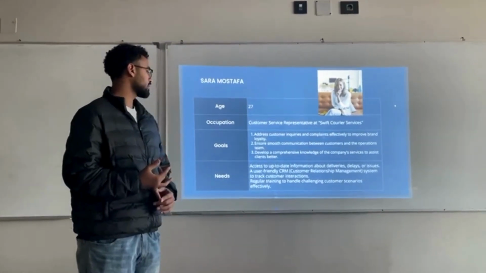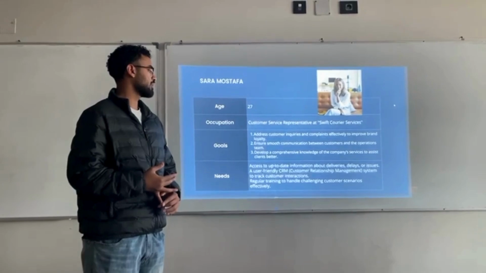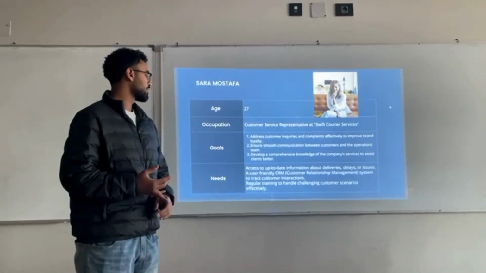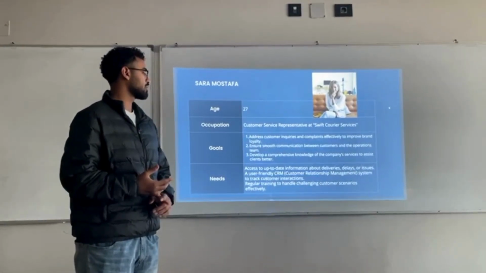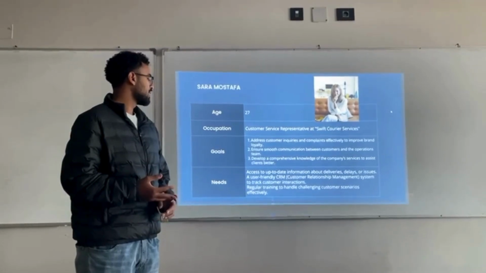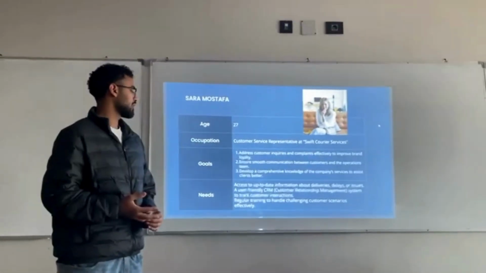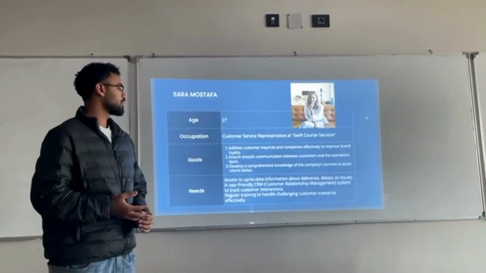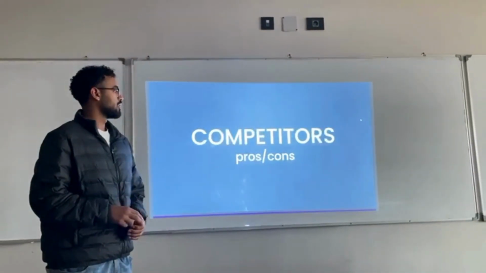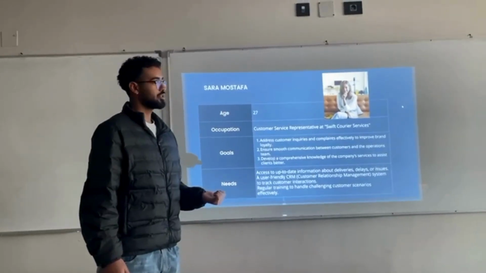Her needs are access to up-to-date information about deliveries, delays, and issues, a user-friendly CRM, which is a customer relationship management system, to track customer interactions, and regular training to handle challenging customer scenarios. Those are the two personas of our users.